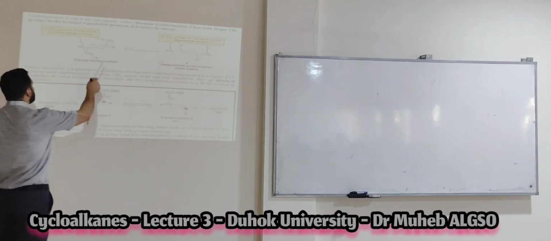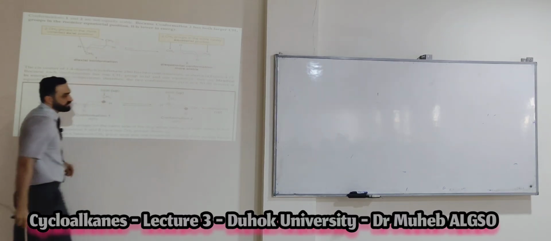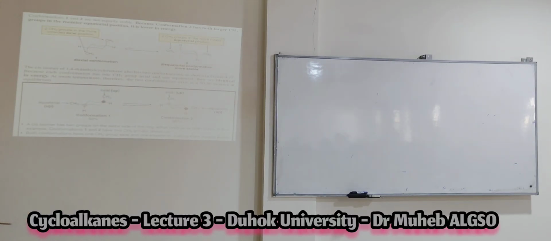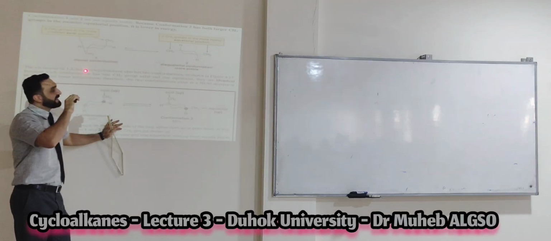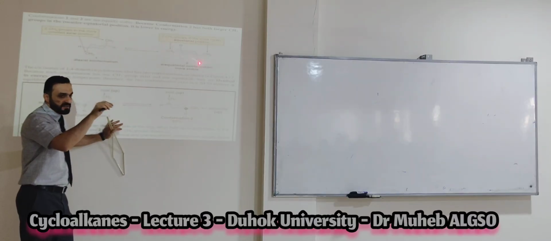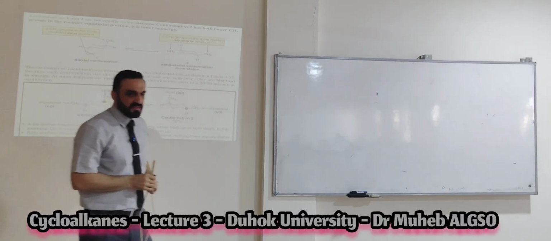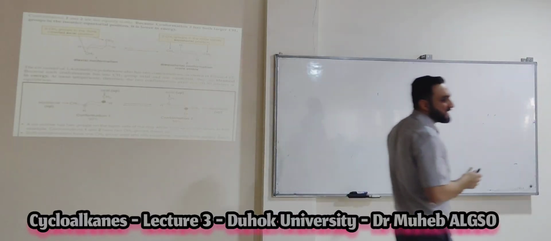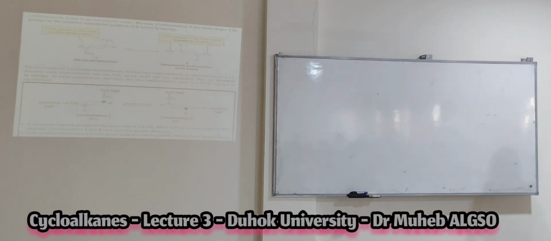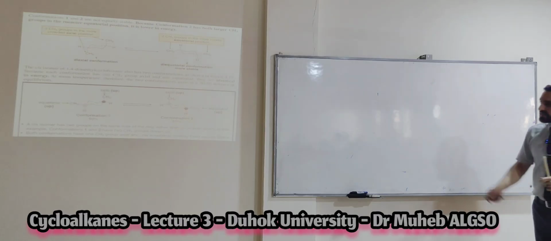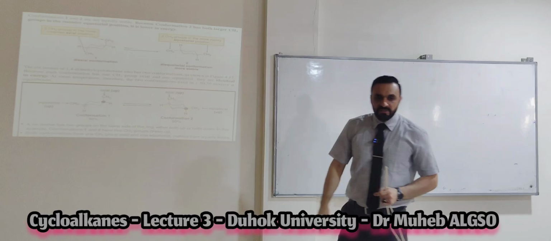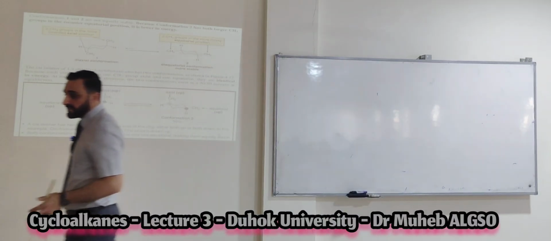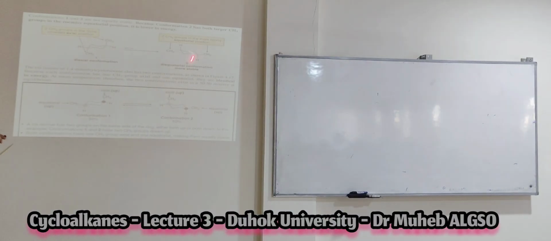But if you look at the trans, which one is more stable, this or this? This one, because the diequatorial conformation is more stable than the diaxial. Why? Because both substituents have more room in the space of the equatorial. In the cis, the stability of the two conformations is the same, but in the trans, the stability of the two conformations is different. The diequatorial will be more stable than the diaxial.